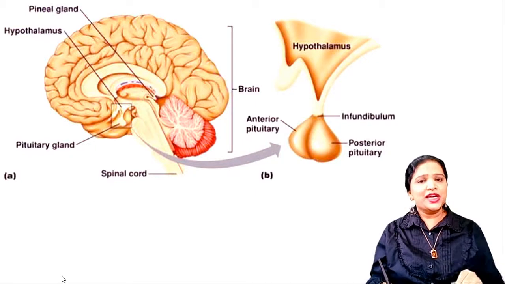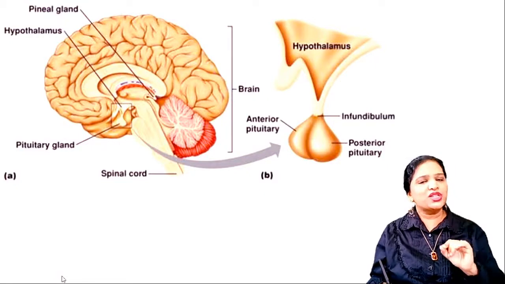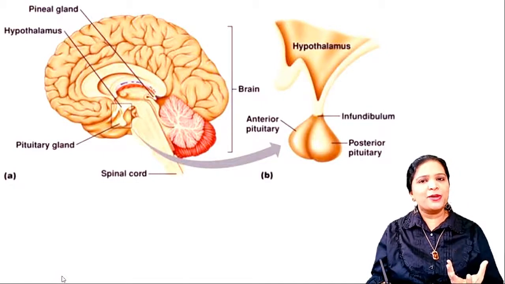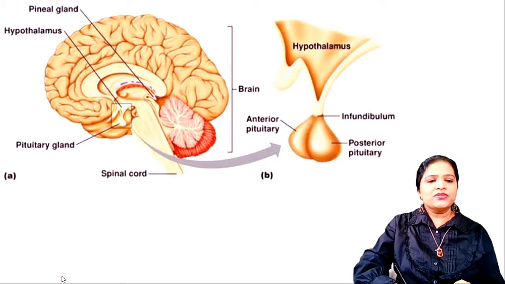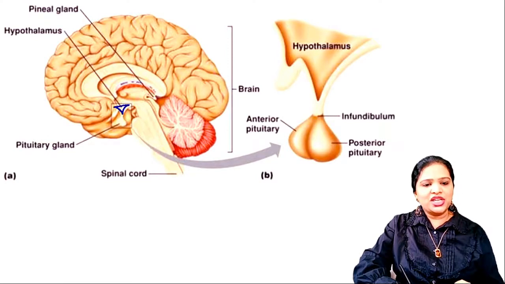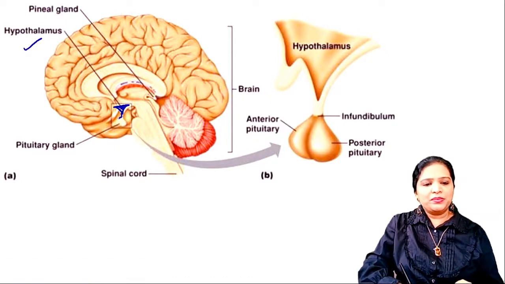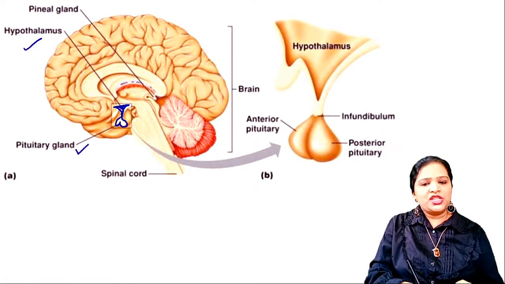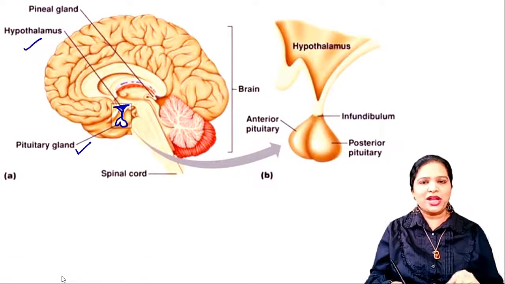Okay, when we are studying about the normal hormonal activity of spermatogenesis, we have to know some parts which are involved in this process. The first one is the brain, because all the hormonal control in spermatogenesis mostly comes from the brain. The first region in the brain is the hypothalamus. This V-shaped structure in the brain is called the hypothalamus.